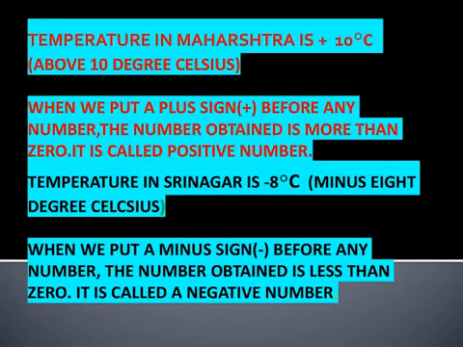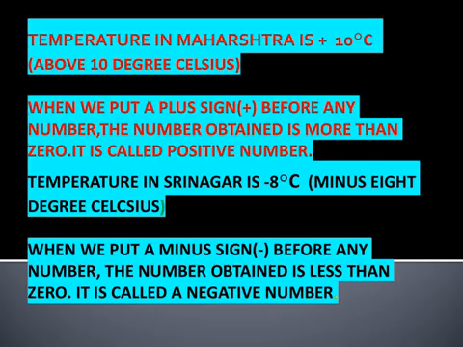Now we'll see the temperature. How we measure the temperature and how it is written. See, temperature in Maharashtra is plus 10 degrees Celsius. It means it is above 0 degrees Celsius. When we put a plus sign before any number, the number is more than 0. It is called a positive number.